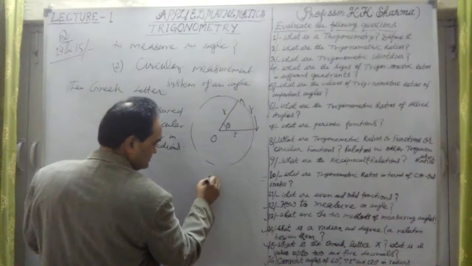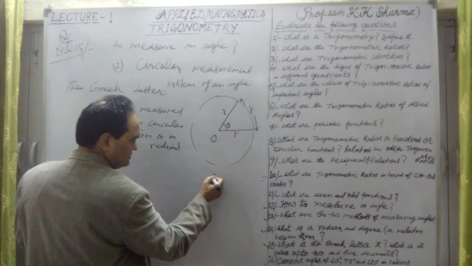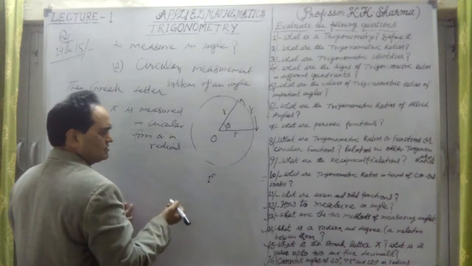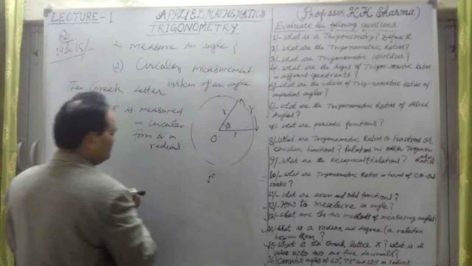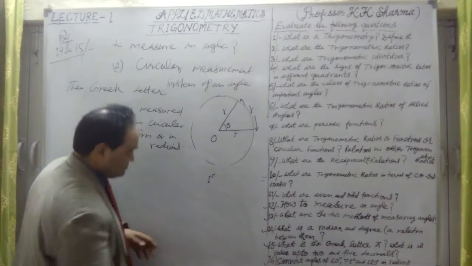One radian is written as 1c, or we can just write r. It is up to us, but mostly c is used as the symbol for 1 radian.